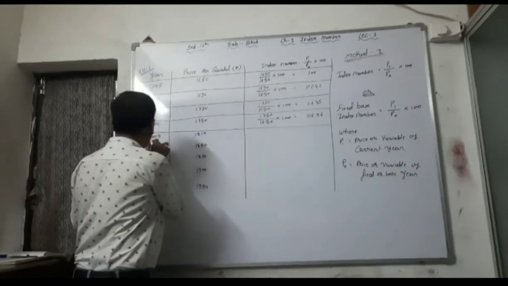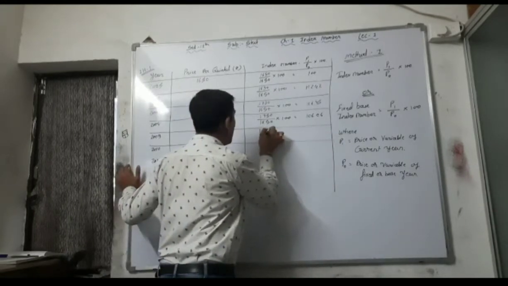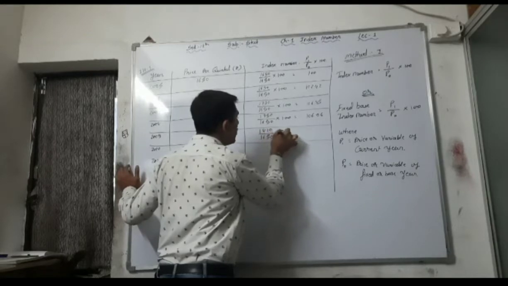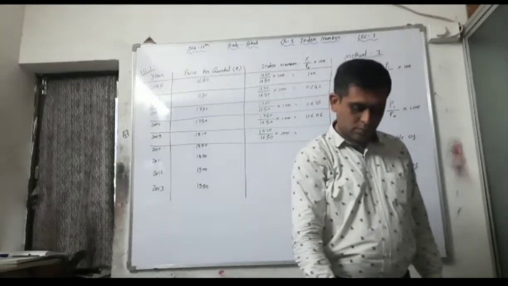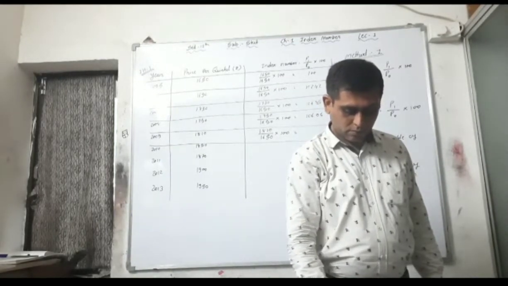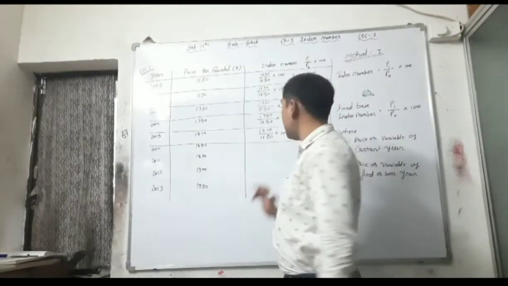Now in 2009, 1810 divided by 1650 into 100, that is 109.70.